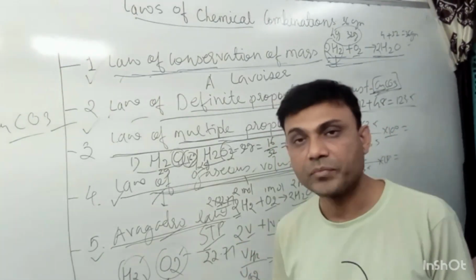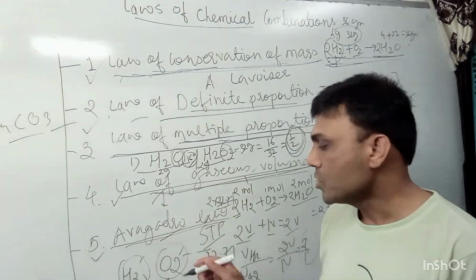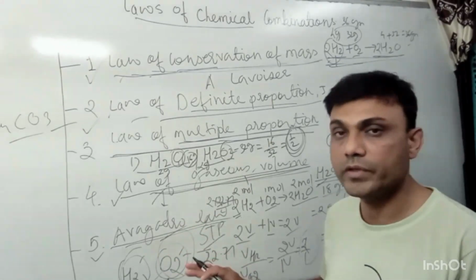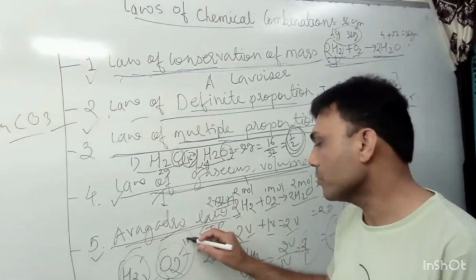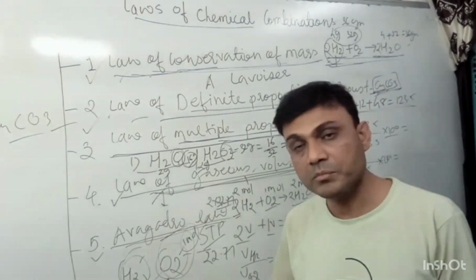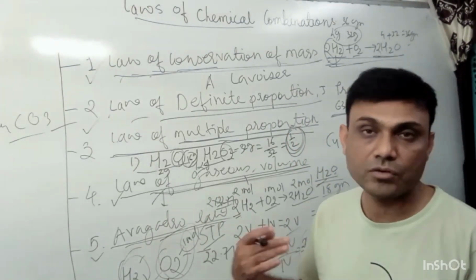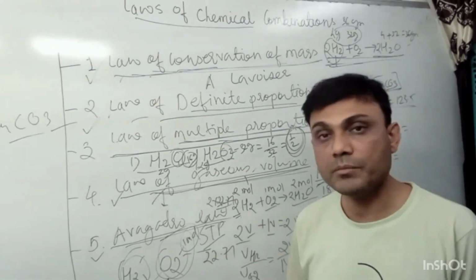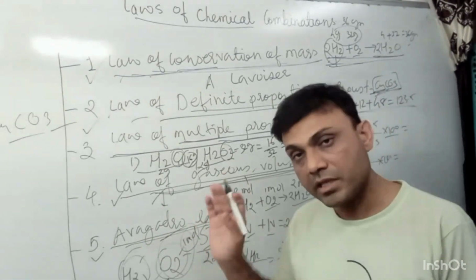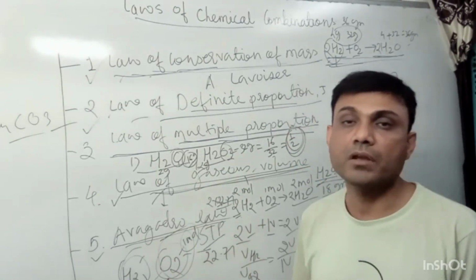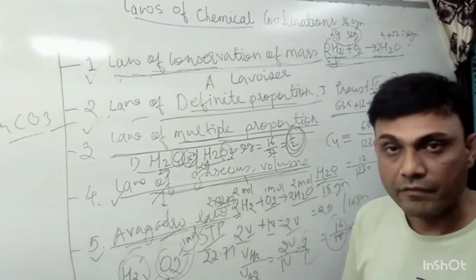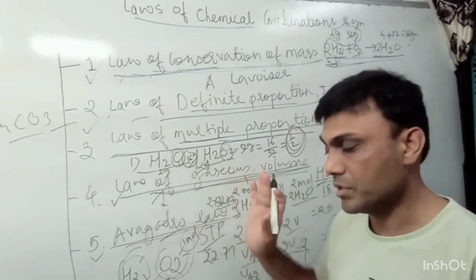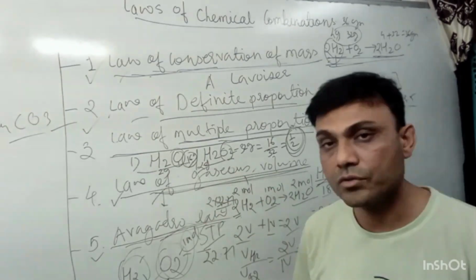Now the volume is the same, and temperature and pressure are the same, so the number of molecules of H2 and O2 will be the same, and that will be 1 mole. In 1 mole, the number of molecules is the Avogadro number, that is 6.023 into 10 raised to power 23 molecules of hydrogen and the same number of molecules of oxygen. The number of molecules will be the same when the volume is equal at the same temperature and pressure. So this is called Avogadro's law.